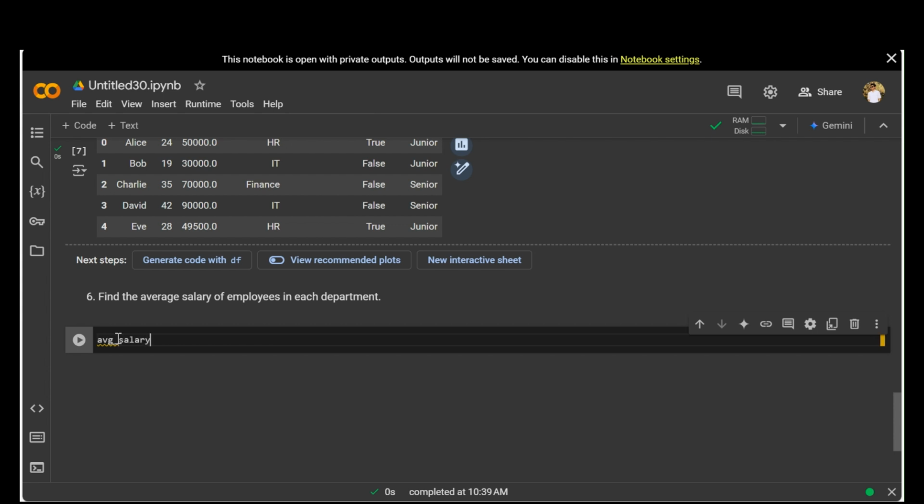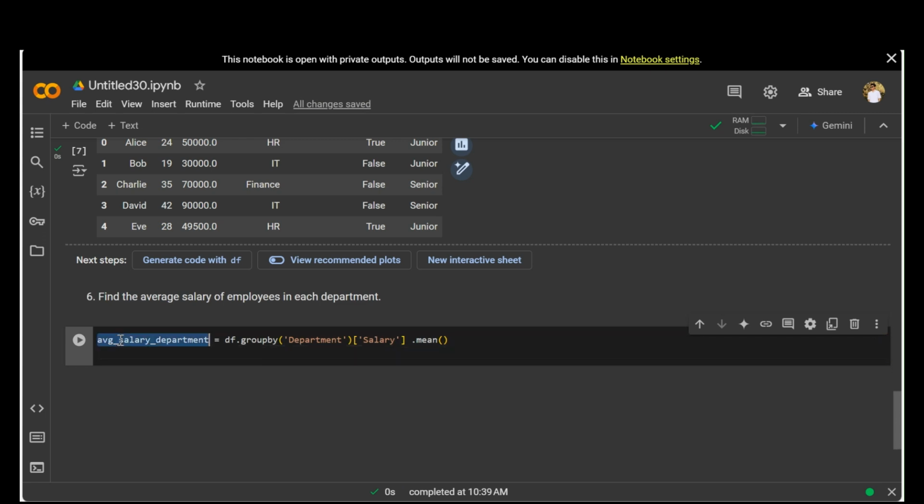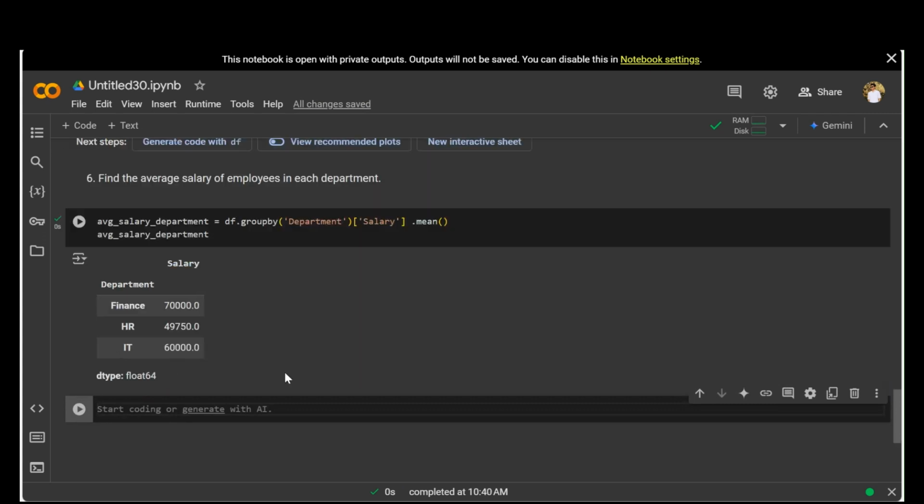Okay, so average salary by department is equal to df dot group by, inside this department, of salary dot mean. And now let's print this. Control C, Control V. Okay, so we have got the average salary for each department, finance, HR, and IT, using the mean function and the group by function.